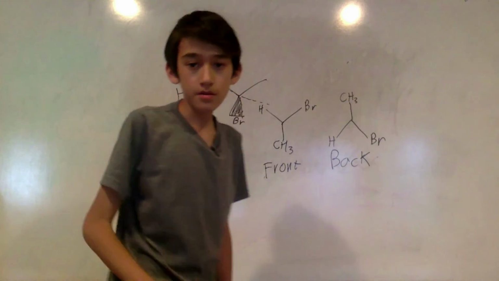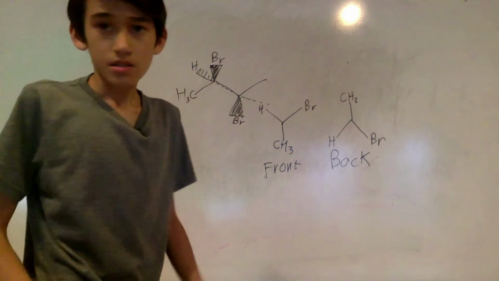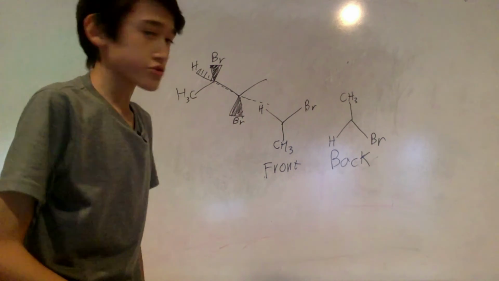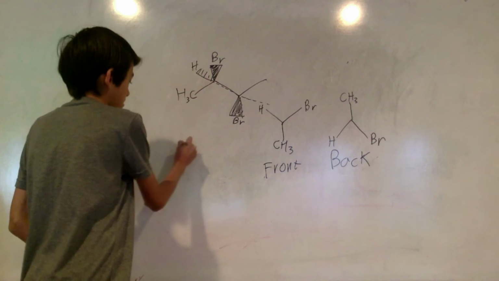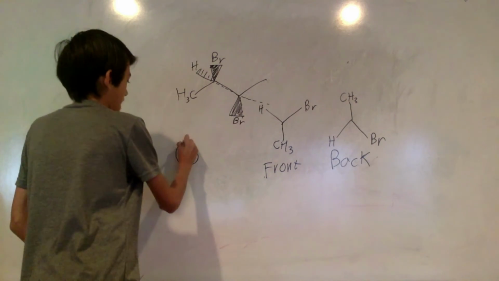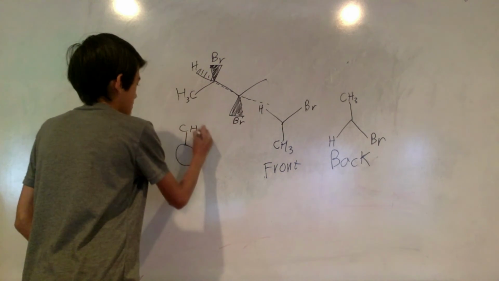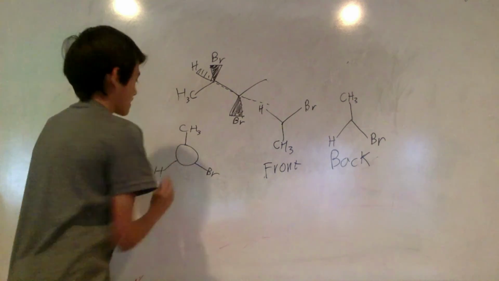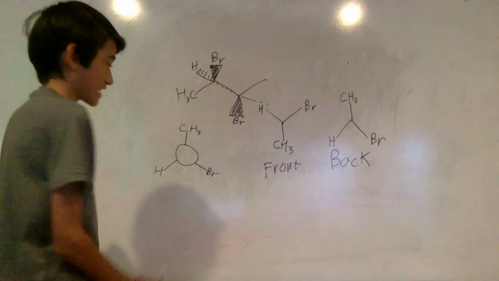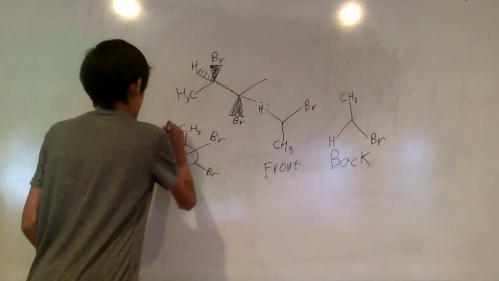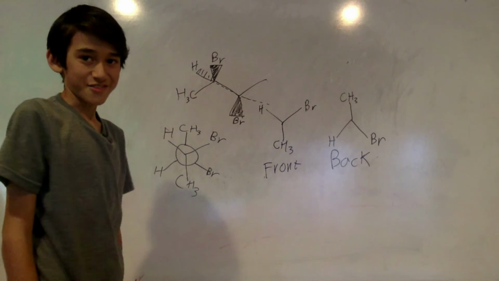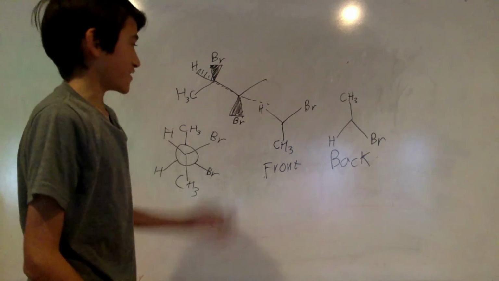So when we combine them, what does the structure look like? Well, remember we draw the back first by drawing a circle, and then we draw the back sticking out of it, CH3, and then we have to draw the front, but with an X in the middle, so like this. And that is our Newman projection of that molecule.